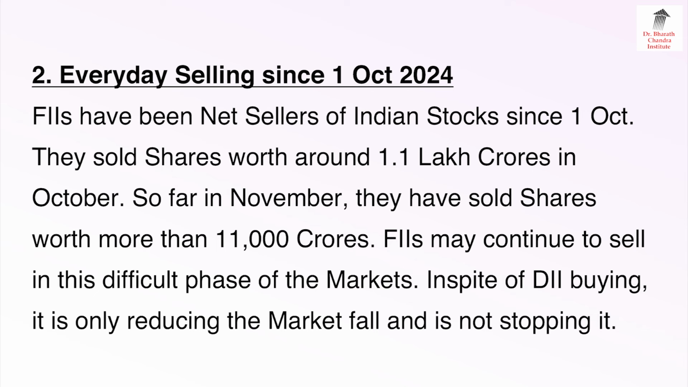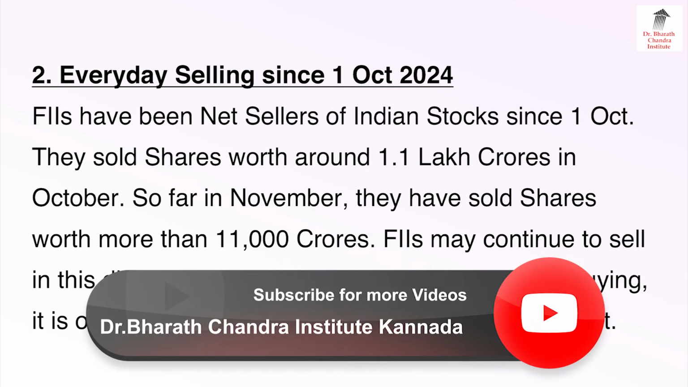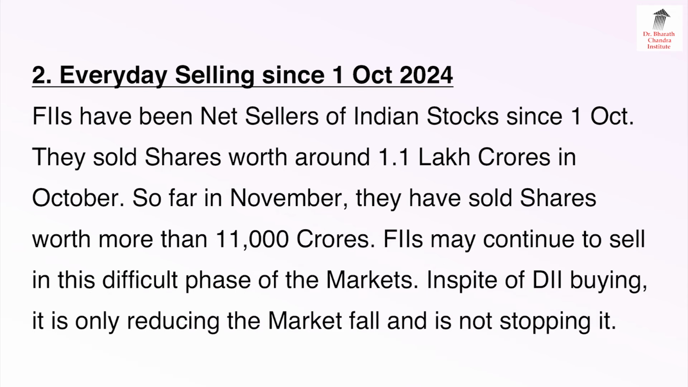2. FII selling since 1st October 2024. FIIs have been net sellers of Indian stocks since 1st October. They sold shares worth 1.1 lakh crores in October. So far in November, they have sold shares worth more than 11,000 crores. FIIs may continue to sell in this difficult phase of the market. DII buying is only reducing the market fall and is not stopping it.